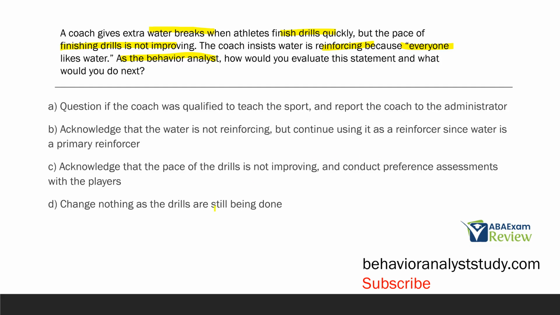D, change nothing as the drills are still being done. Well, they're being done, but the coach wants them done quicker. So it's not being done up to their standard or criterion. You're going to acknowledge the pace of the drills is not improving and conduct preference assessments with the players.